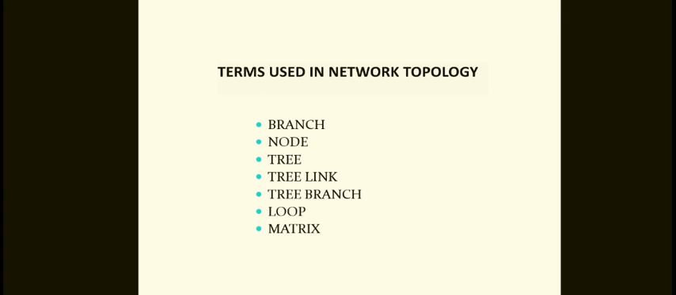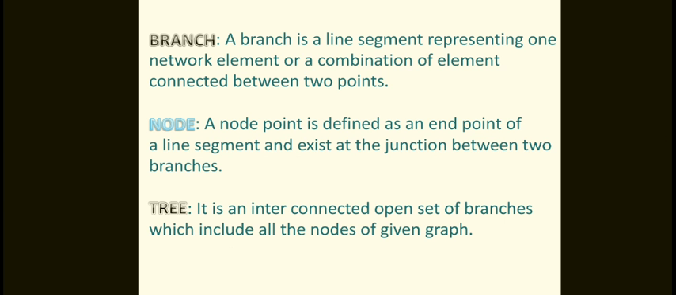Here, the terms in network topology are branch, node, tree, tree link, tree branch, loop and matrix. These terms are used in network topology. First, what is a branch? I gave a little briefing about this already. A branch is a line segment representing one network element or a combination of elements connected between two points. It represents one network element or a combination of elements connected between any two points. This is called the branch.